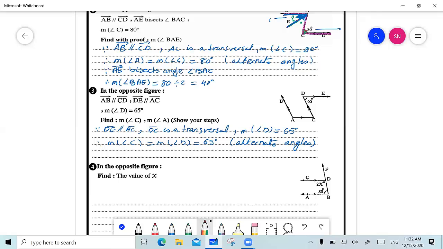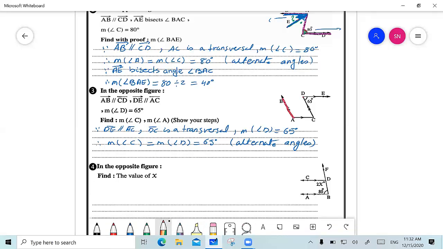So again, now I have those two lines are parallel, and I have calculated this angle, angle C, to be 65 degrees. Since those two lines are parallel, I have a transversal AC. Now I want to find measure of angle A. By looking at angle C and angle A, both of them are on the same side of the transversal, and both of them are interior between the two lines. So they are interior, same side of the transversal, meaning that they sum up to give me 180 degrees.